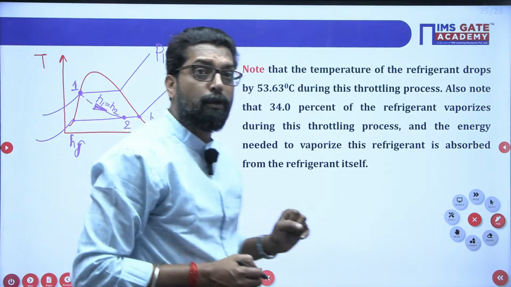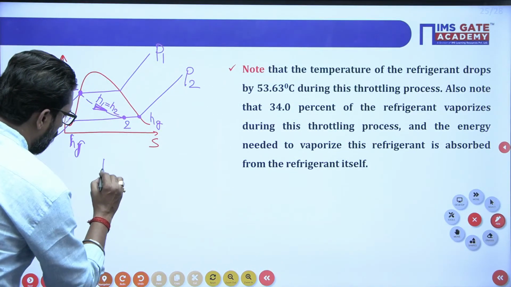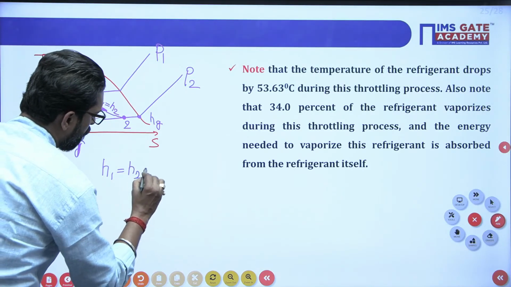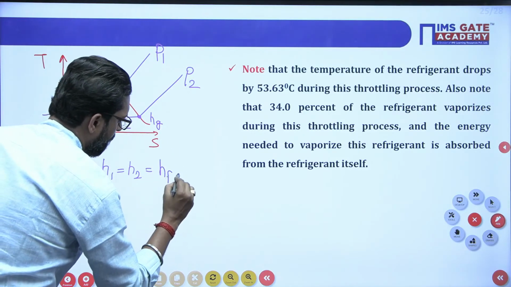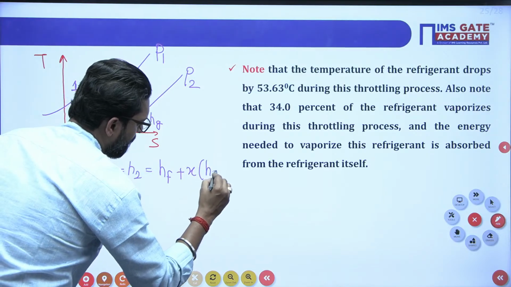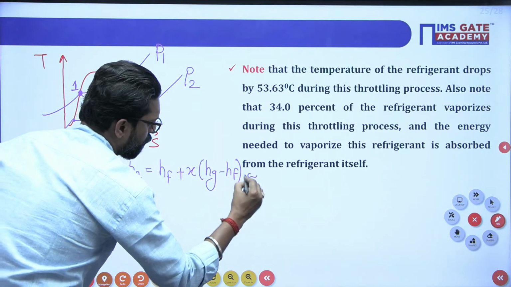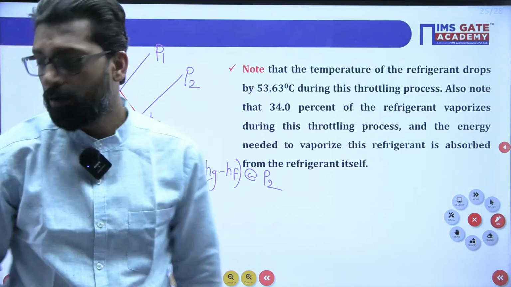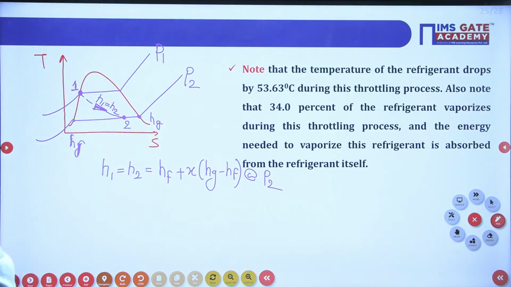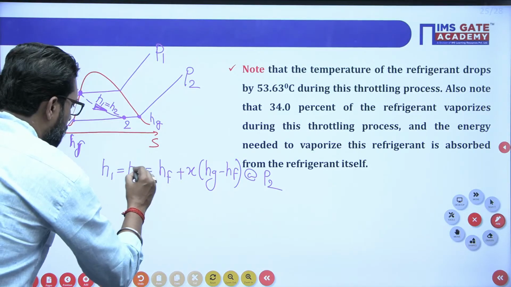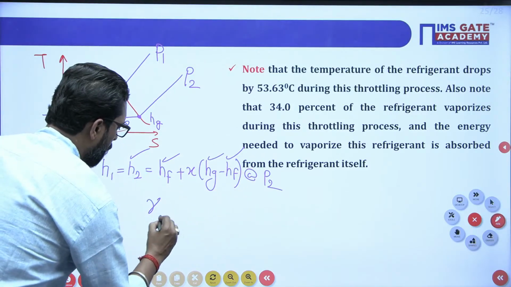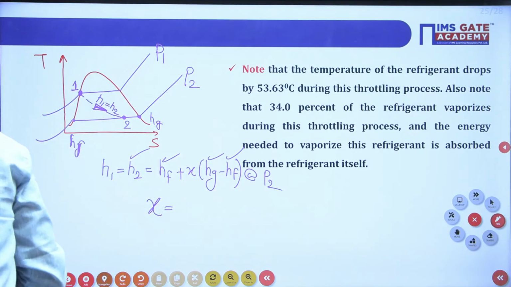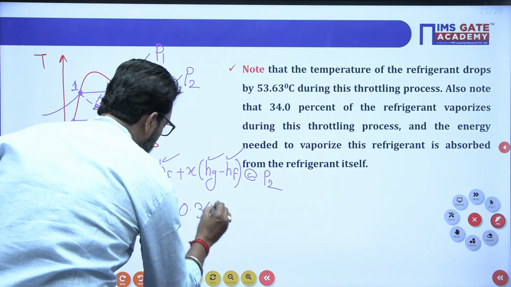Now how to find the quality? You know this thing, sir: H1 is equal to H2, and H2 is HF plus X times HG minus HF, corresponding to P2. Yes or not? Clear? Now, what is X2? Put in all these values: H2 you have, HF you have, HG you have. If you find X2, that is your value 0.34. Now my dear, this is your dryness fraction.